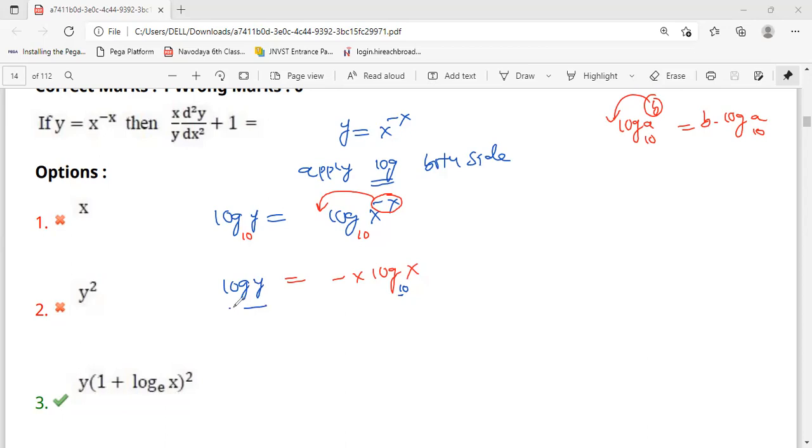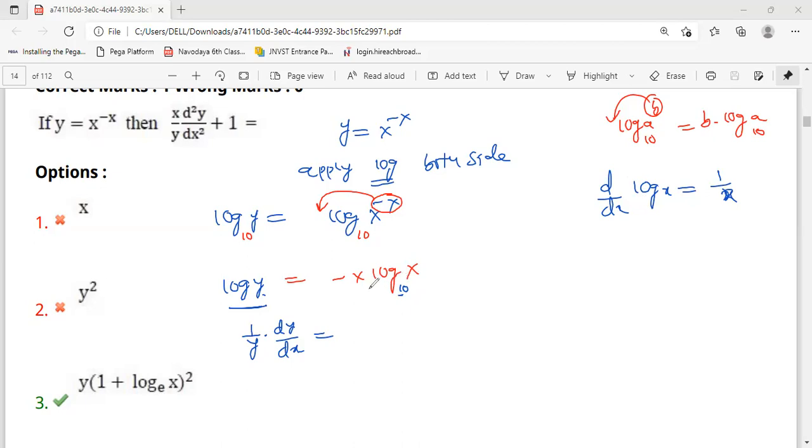Differentiation of log y means 1 by y into dy by dx, because this is a function of x. We have to take the log x formula: d by dx of log x is equal to 1 by x.